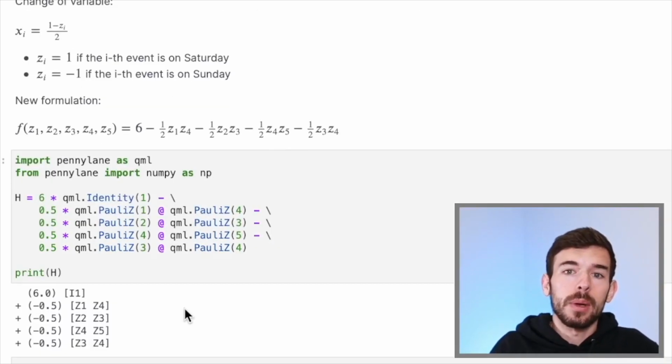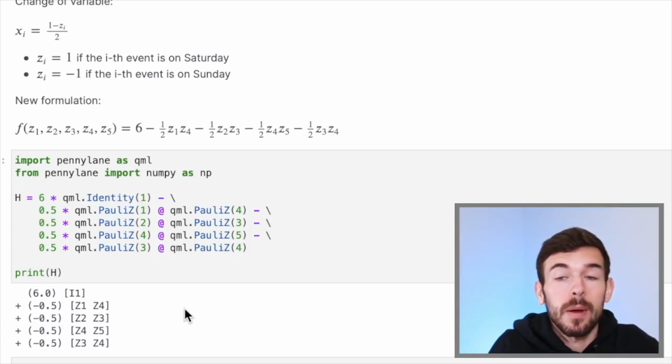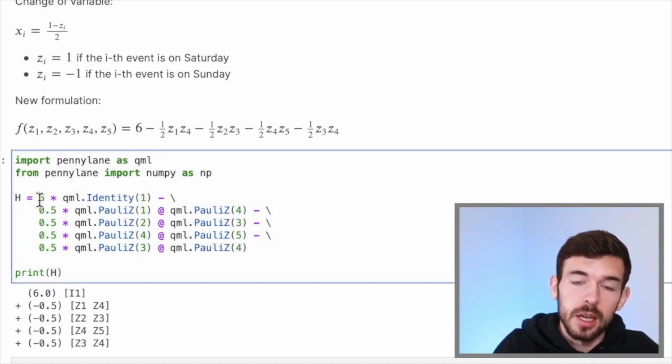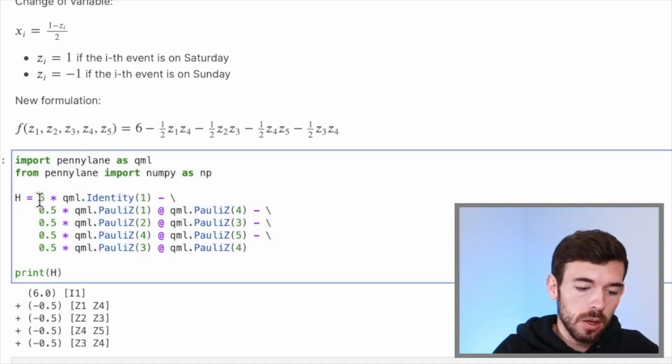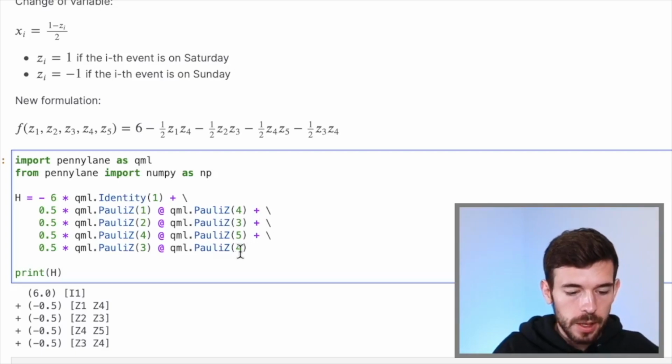Actually, the problem that we are trying to solve is maximize an expected value, but we are more familiar with the minimization. So the only thing that we have to do is change all the signs of the elements of the Hamiltonian. So if we change these signs, now our new problem is going to be minimize the expected value over h.